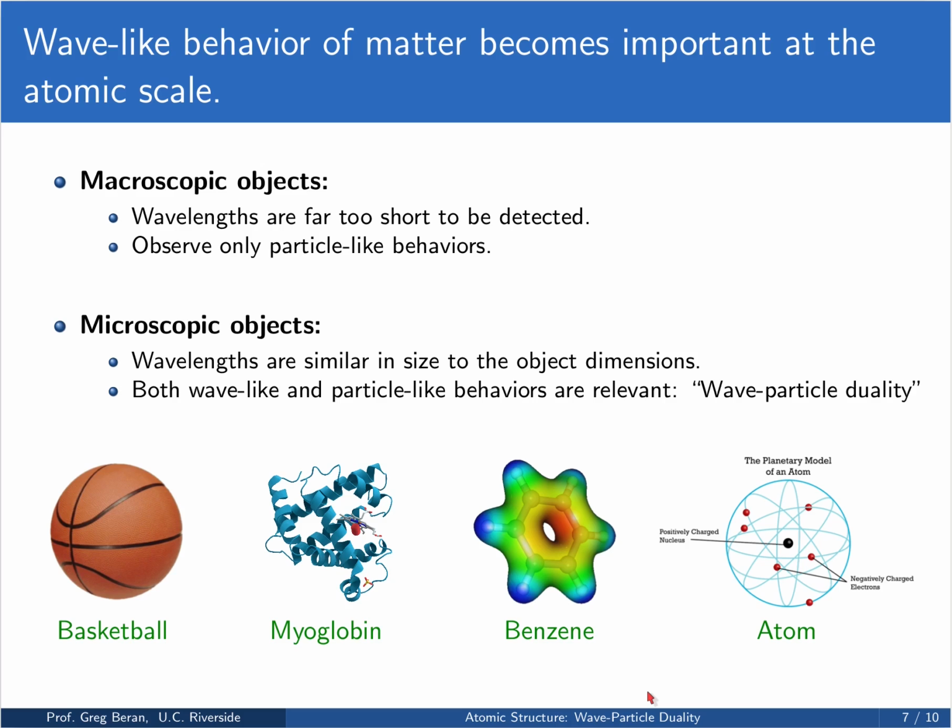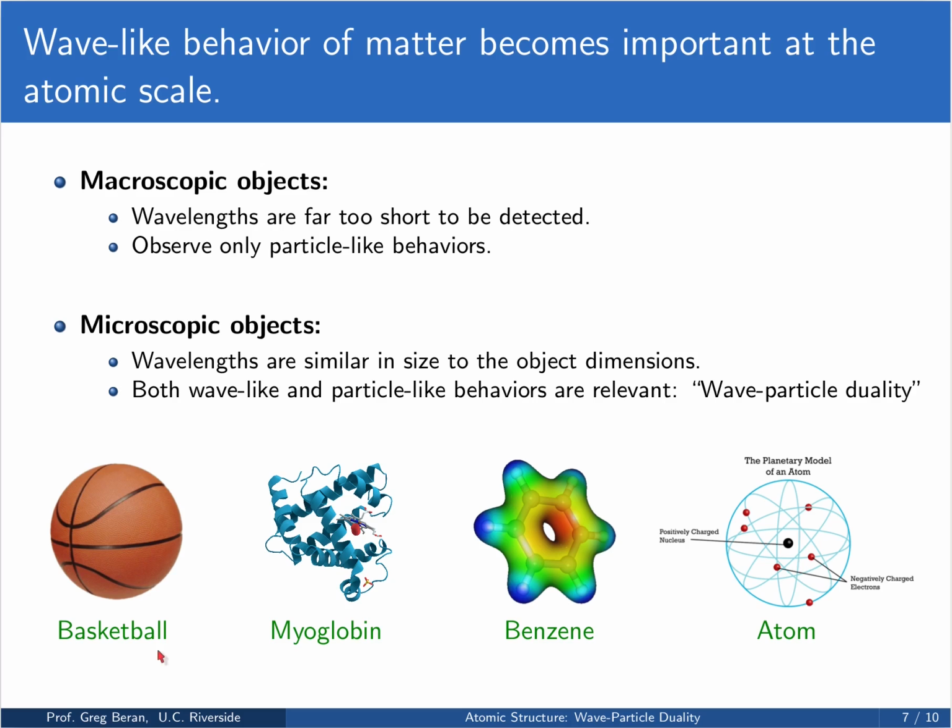And so in other words, the wave-like behavior of matter is something that's not important in the macroscopic world we live in, but it is something that becomes much more important as you get to smaller and smaller objects. So in macroscopic objects like basketballs and all the things we experience in our day-to-day lives, the wavelengths are far too short to be detected. So we only ever see the particle-like behaviors of these objects.